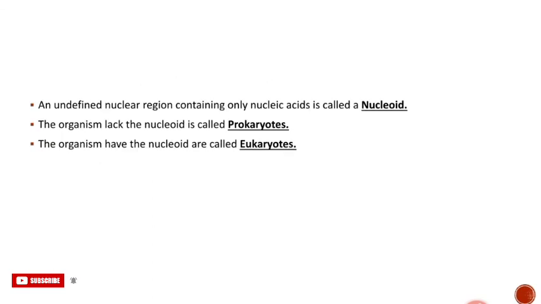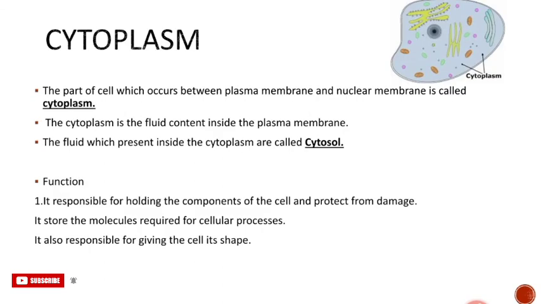An undefined nuclear region containing only nucleic acid is called a nucleoid. The organisms that lack a true nucleus are called prokaryotic. An example is bacteria, and the organisms that have a nucleus are called eukaryotic. Example, plant and animal.